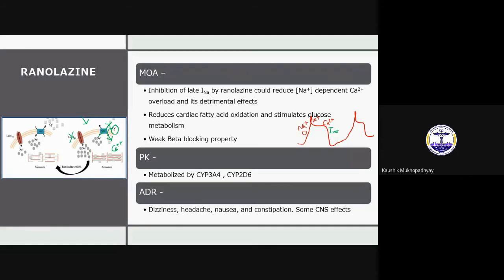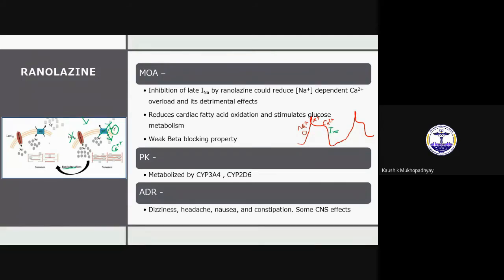There will be less sodium inside the myocardium and less calcium entry also. So that will cause decreased contractility. That is the effect of ranolazine. So you can see, if you give ranolazine, at the sodium channel there is less sodium. Here it is only 3 sodium, you can see. There are so many sodium here.